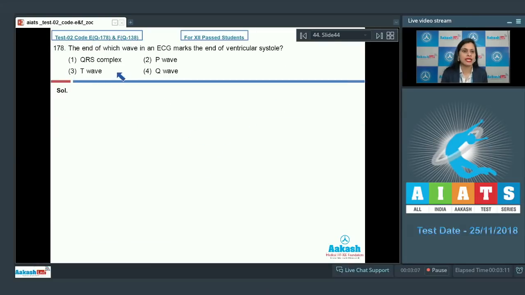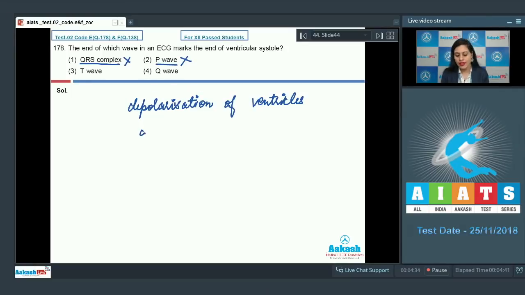Question number 178. The end of which wave in an ECG marks the end of ventricular systole? The very first option given is QRS complex. This is an incorrect option because this QRS complex represents the depolarization of ventricles. Our next option given is P wave, and this is also incorrect because P wave represents atrial depolarization.